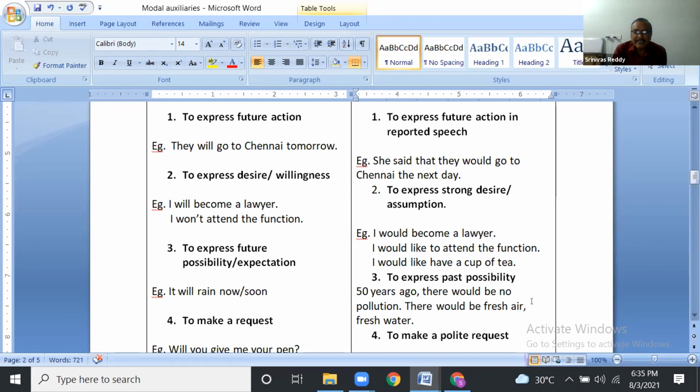Because there was not much population, there were no vehicles. As of now, is it clear? So that's why the possibility was there. There would be no pollution, there would be fresh air, there would be fresh water, like that.